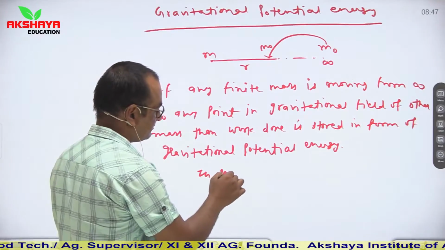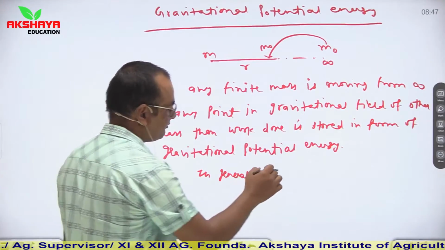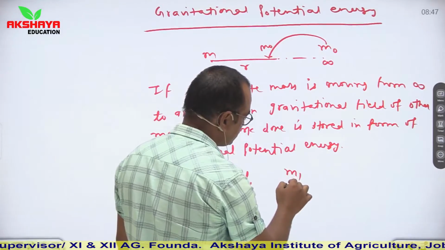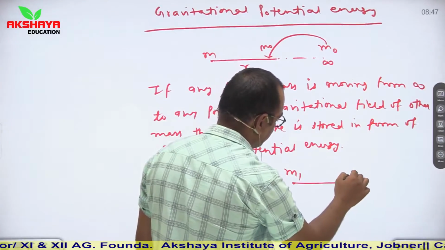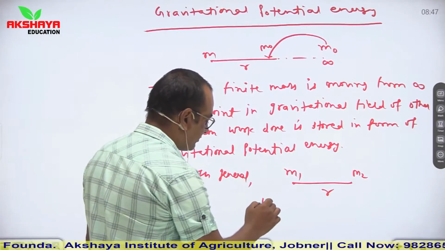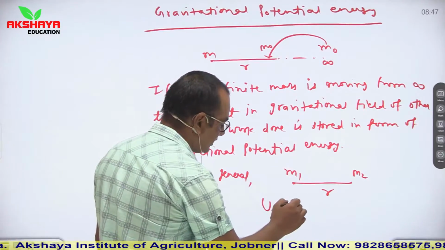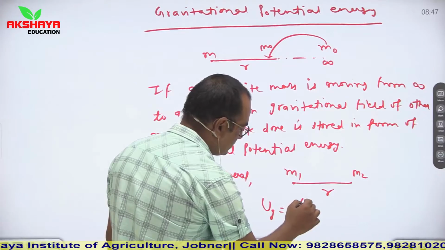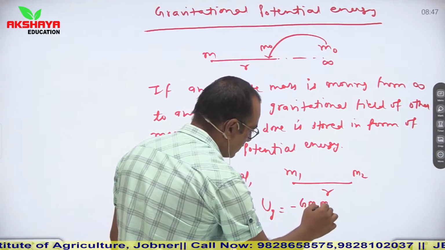In general, let us say that these two point masses m1, m2 are separated by a distance r, then gravitational potential energy is equal to minus G m1 m2 upon r.